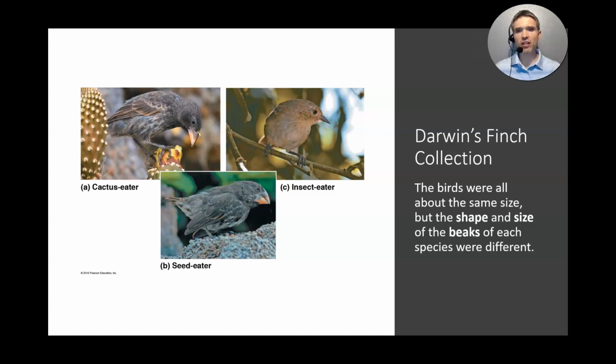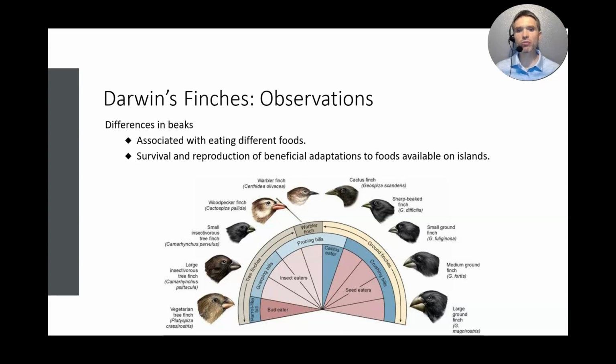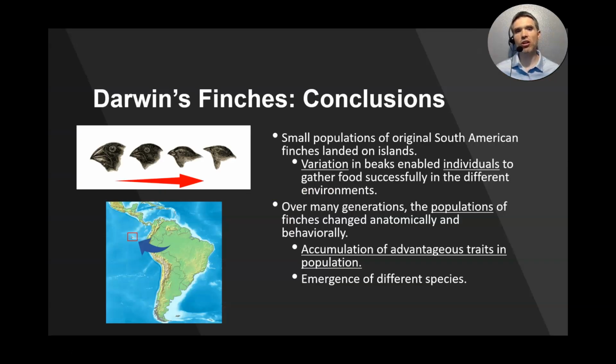As he collected them, sent them back to England and studied them later, he quickly realized that these were all finches, and that each finch beak correlated to the type of food it ate. He believed that the survival and reproduction of these birds was an adaptation to the food sources available on the island.